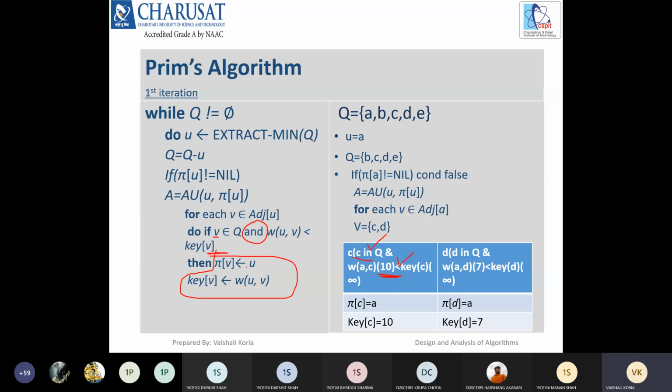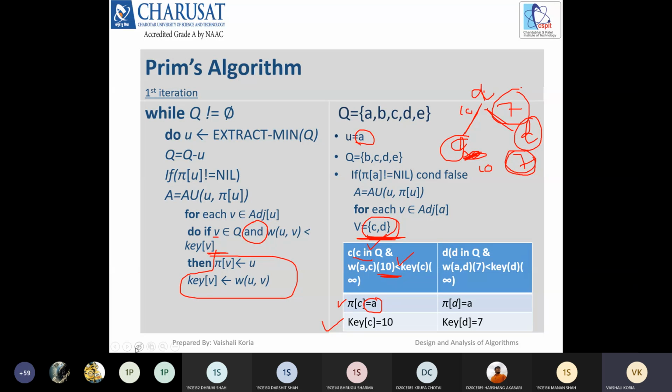Then, if this condition is true, the parent of c would be a and the key of c would be 10. So after that, here we have a, and here c and here d. The infinity became 10 based on this weight. And suppose a to d is 7, then the key of d becomes 7 based on this weight. Next time, what do we choose? The one which is minimum. And we only look at the adjacent ones, meaning we process only the adjacent vertices of the selected vertex.